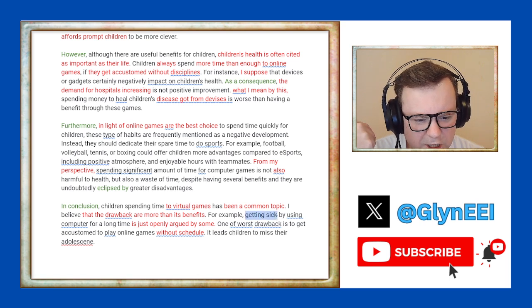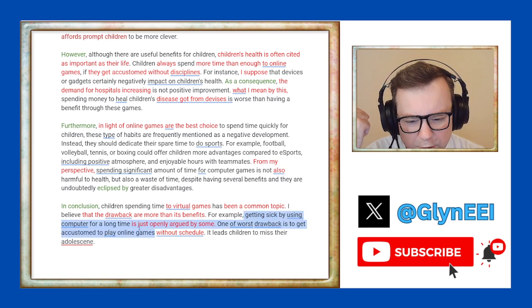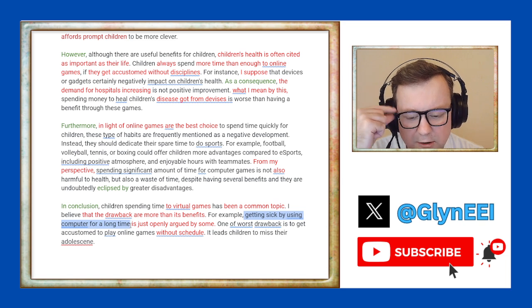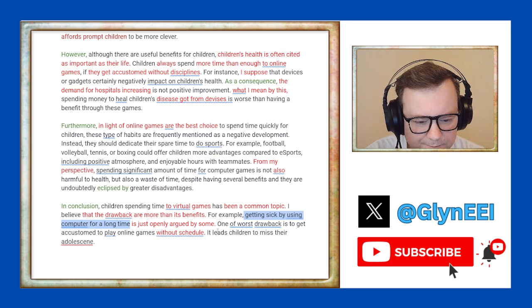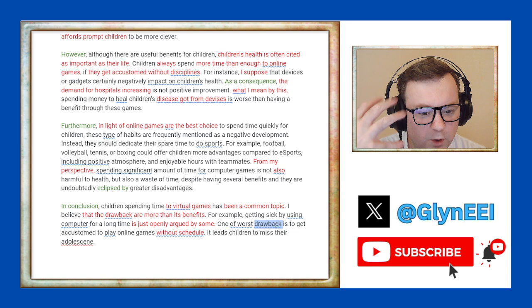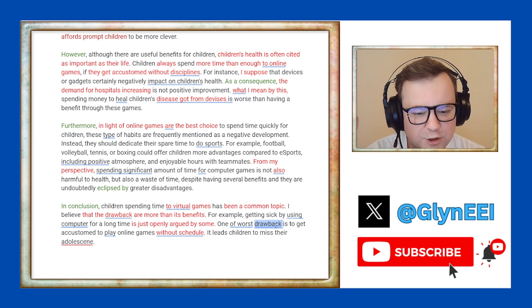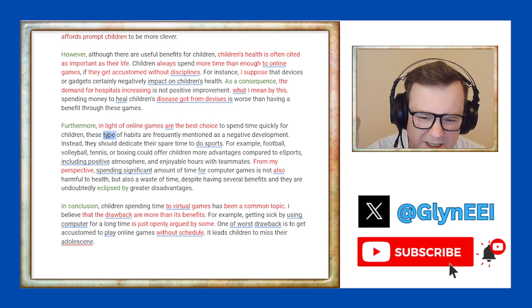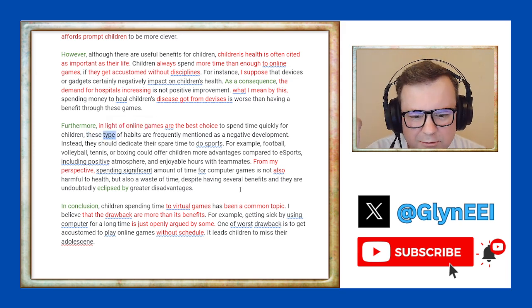"Getting sick", using a gerund as the subject of the sentence. "That is getting sick by using a computer for a long time." That is quite a complex subject then. "One of the worst drawback." Okay, we get problems with singular and plural. "One of the worst drawbacks" is what it should be. Lots of mistakes with articles in there, and lots of mistakes with singular and plural. "These type." So I don't know. Is there enough?